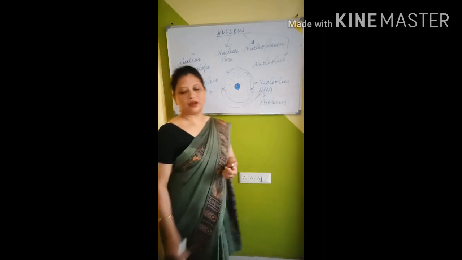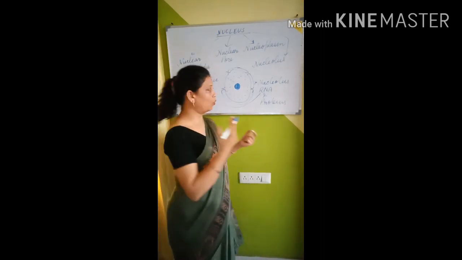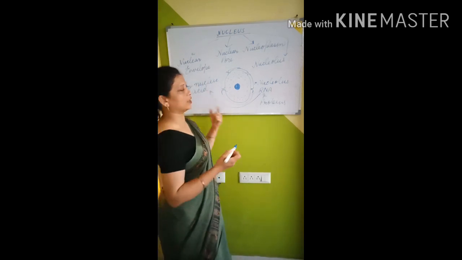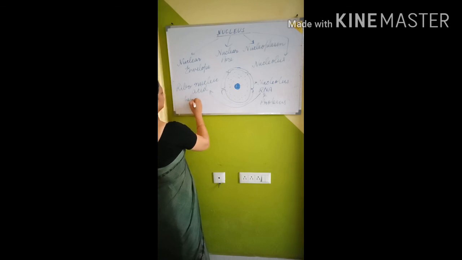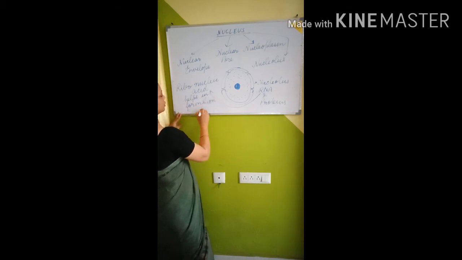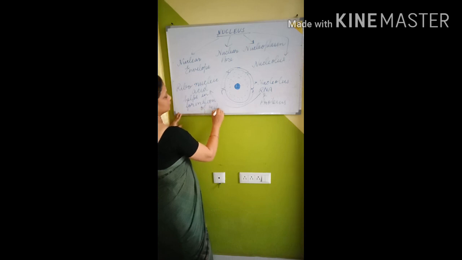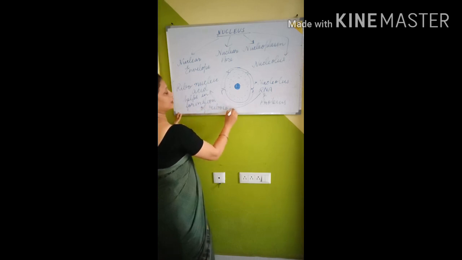Very clear, children? It is made up of ribonucleic acid. It is also important because it helps in the formation of ribosomes. I told you where ribosomes are present. Formation of ribosomes. Is that very clear?